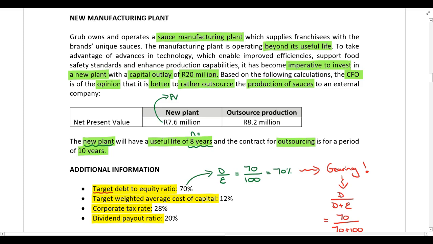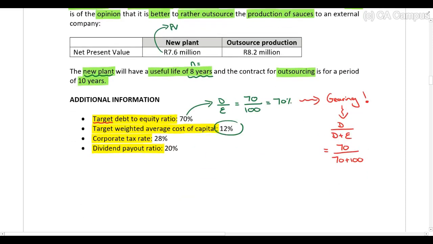And with an investment decision, what do we use as the discount rate when we calculate the net present value? Think back to our lecture on capital investment appraisal. We use the target WACC as the discount rate. So I is going to be equal to 12%. And you are then going to compute the payment because we are trying to calculate an annual equivalent or an annual amount. So compute payment.